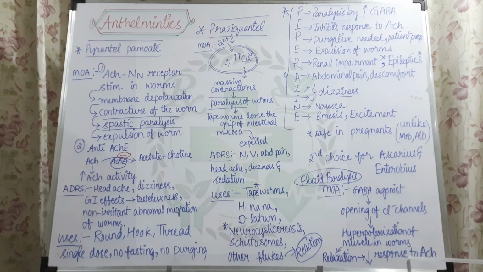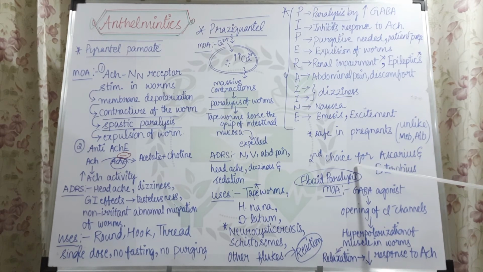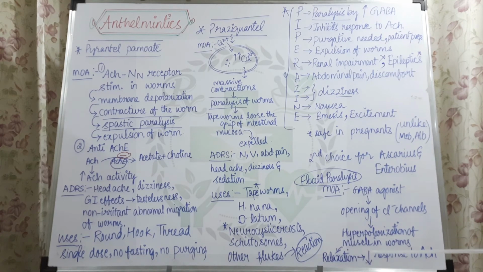So contraction cannot come, and there will be only continuous relaxation that has already come because of the GABA. This will be leading to flaccid paralysis. So that is the mechanism of action. Once this happens, the worm will be moving in the fecal matter towards the colon side.